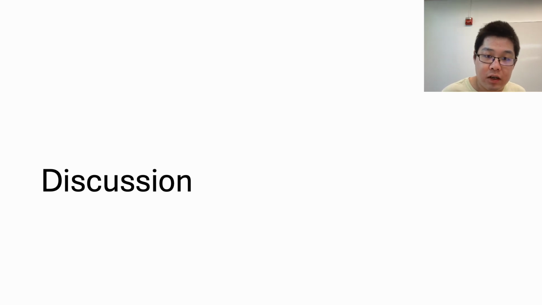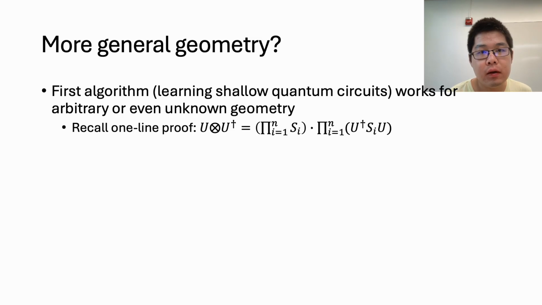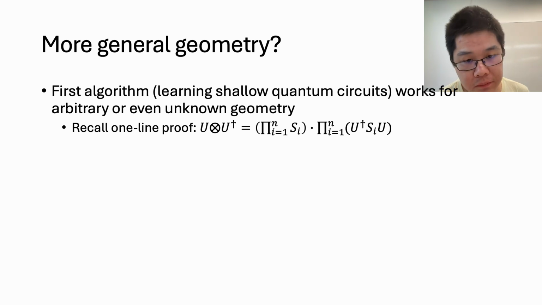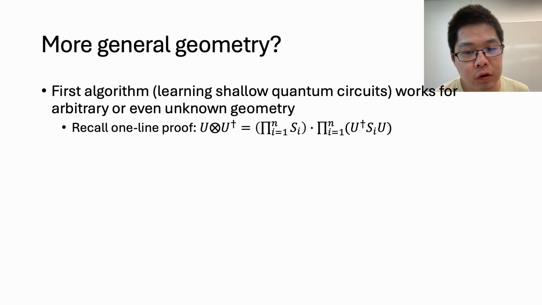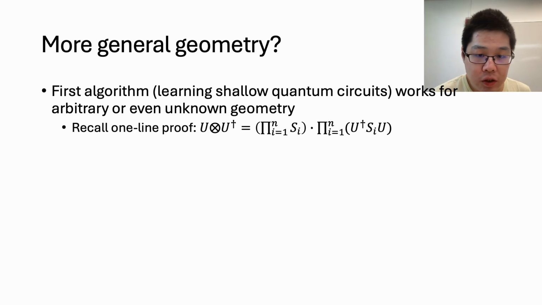Finally, let's have some discussion. First, we remarked that the first algorithm for learning shallow quantum circuits actually works for arbitrary or even unknown geometry. Because if we recall the one-line proof, which is decompose U tensor U dagger into this product on the right-hand side, we can see that for arbitrary or even unknown geometry, each item within the product on the right-hand side is always a local operator.